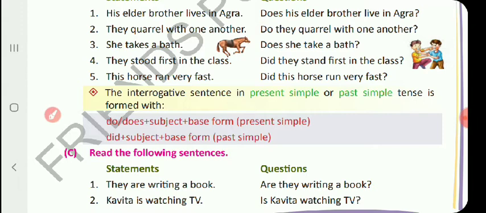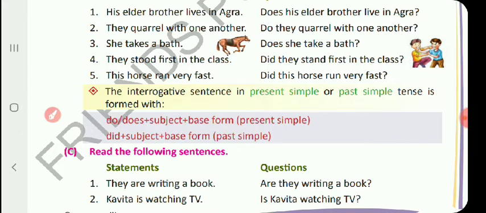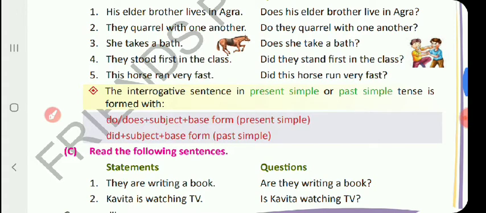base form. Base form of the verb, that is the first form of the verb. Okay, that is the first form of the verb. I repeat, if the sentence is in past simple tense, for both subjects, singular subject and plural subject, we use the helping verb did plus subject plus base form, that is the first form of the verb.